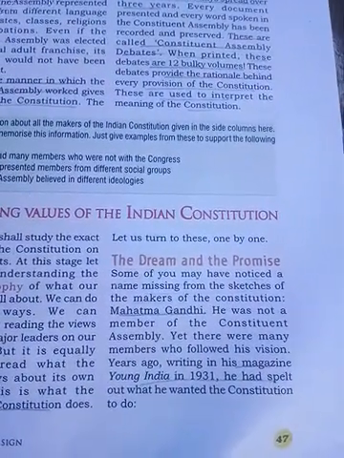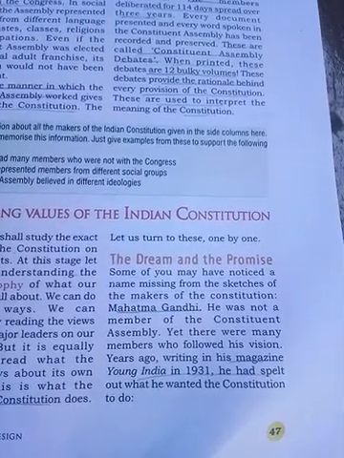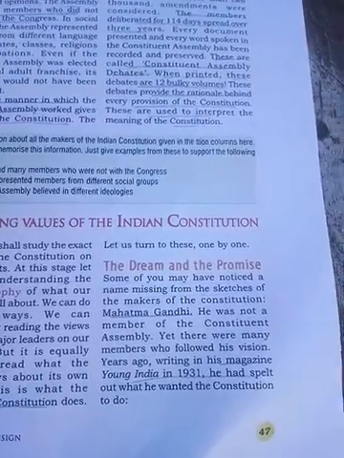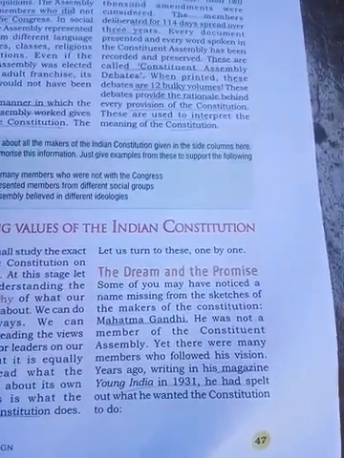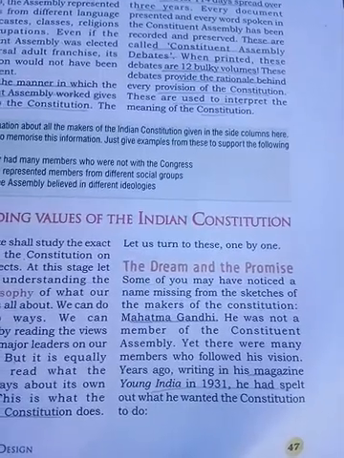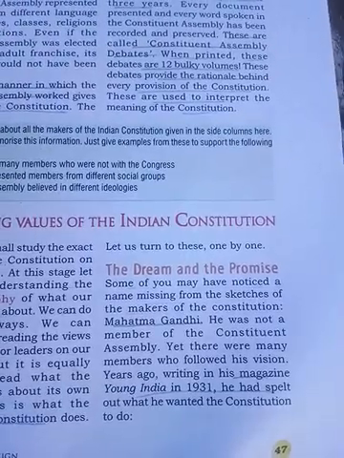Some of you may have noticed a name missing from the makers of the constitution, that is Mahatma Gandhi. That means while doing this, we have missed out Mahatma Gandhi, who is also a very important leader.